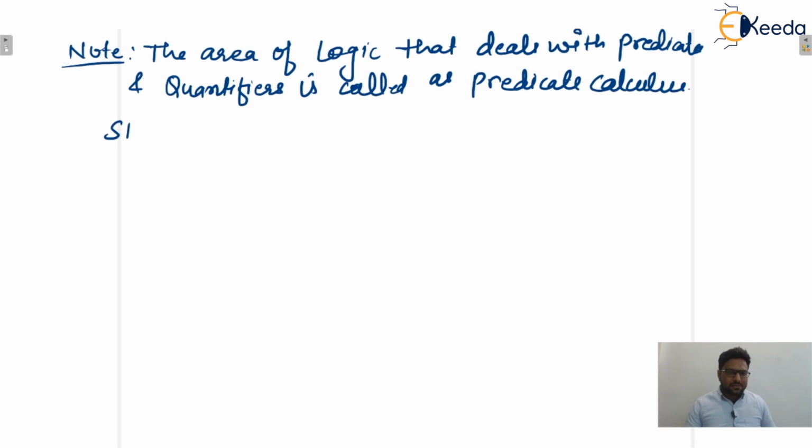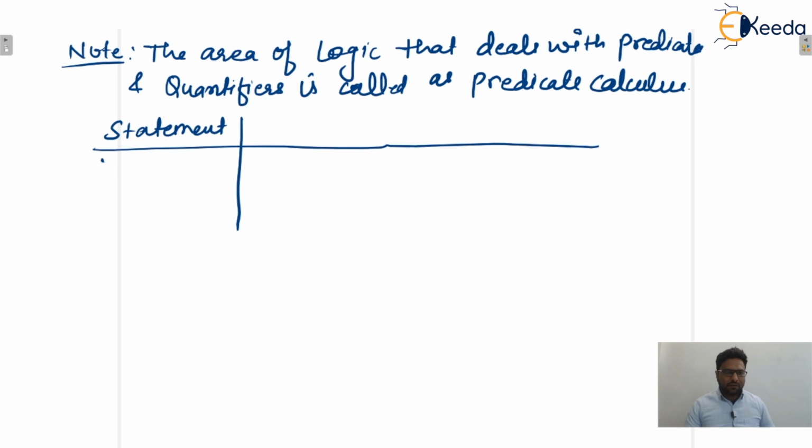So let us consider one statement. Let's say this is the statement: for every x, applied over a propositional function p of x, isn't it? So this is known as quantification. That means we applied quantifiers to a propositional function.